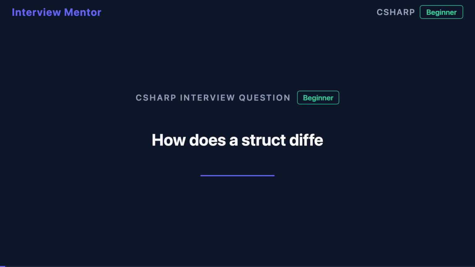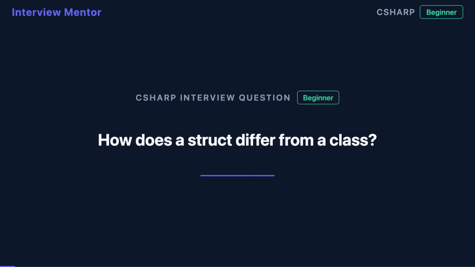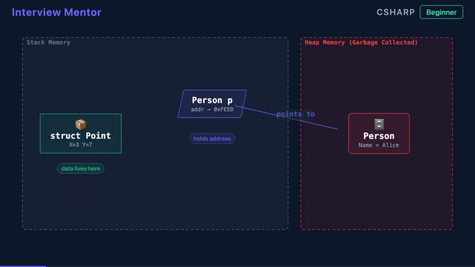Have you ever changed one variable and watched another variable change too? That's exactly what happens when you confuse structs and classes in C#. A struct is a value type, it lives on the stack, and variables hold the actual data directly. A class is a reference type. Instances are allocated on the heap, and variables hold a reference to that object, not the object itself. This is the foundational difference between the two.